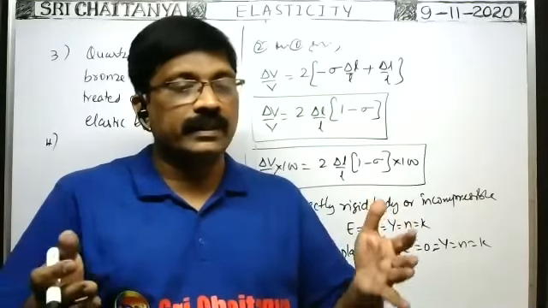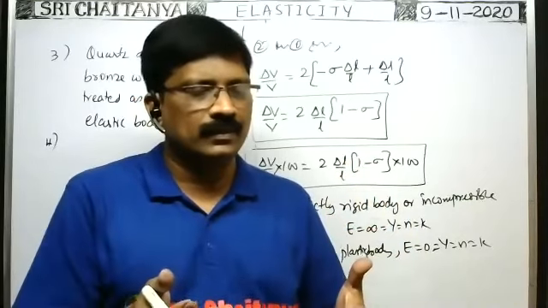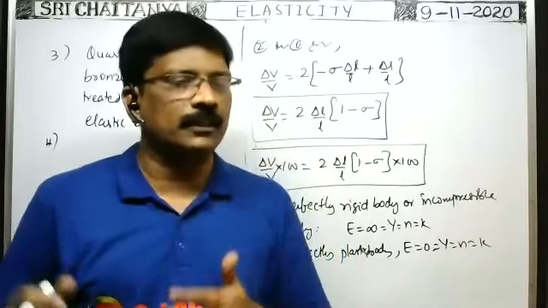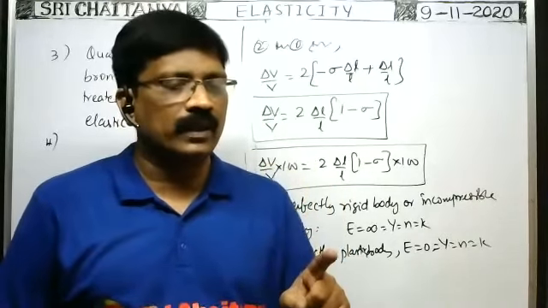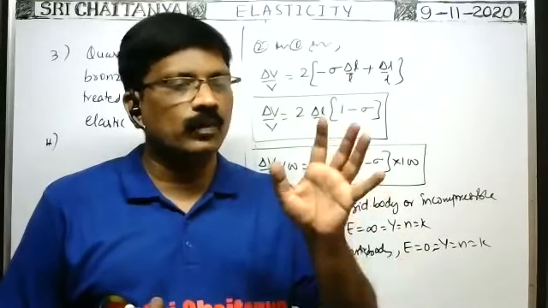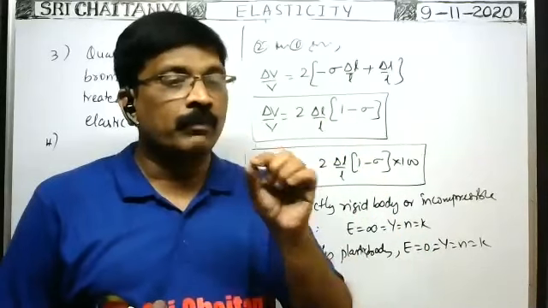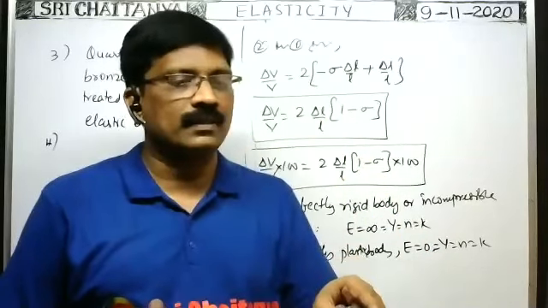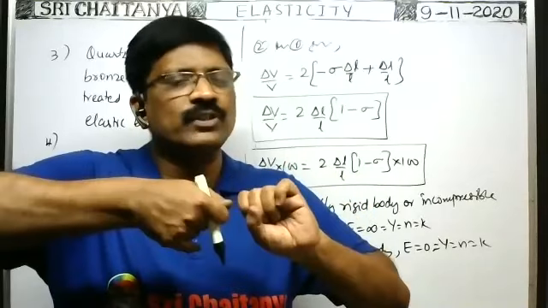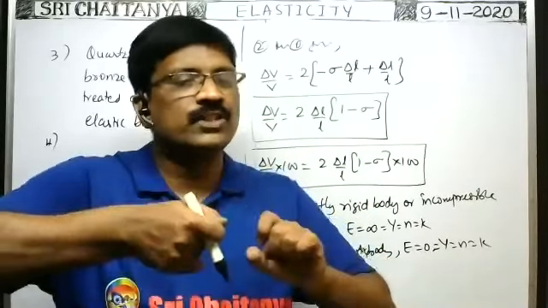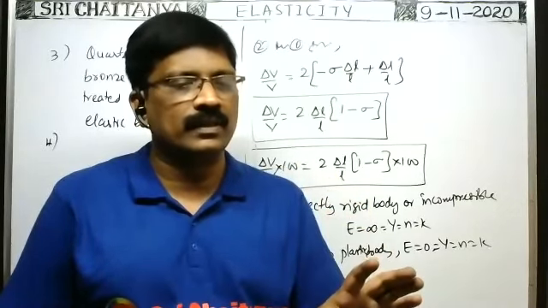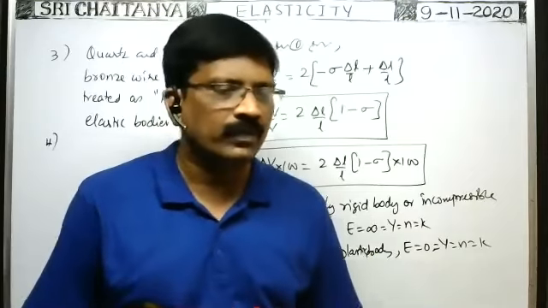No. That means it is having more Young's modulus. That's why it requires more stress or more deforming forces to undergo strain. That's why it is having more Young's modulus. So if we cannot elongate a wire easily, that is having more Young's modulus, but having less rigidity modulus. A wire with less rigidity modulus can be twisted easily. Phosphor bronze wire is having less rigidity modulus, that can be twisted very easily.